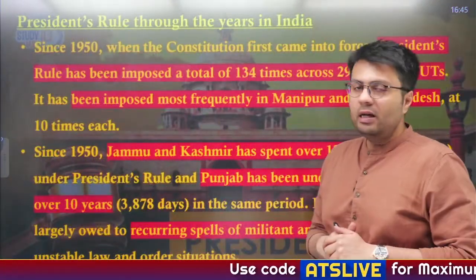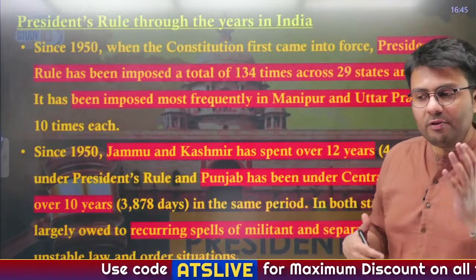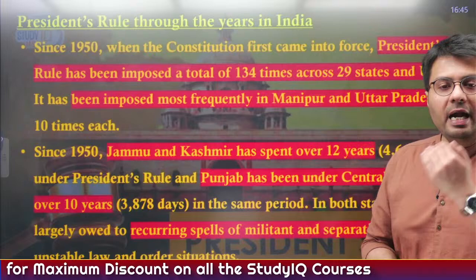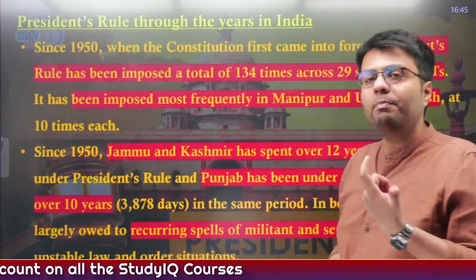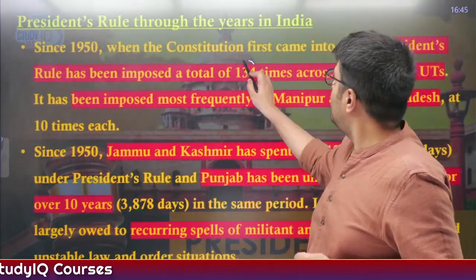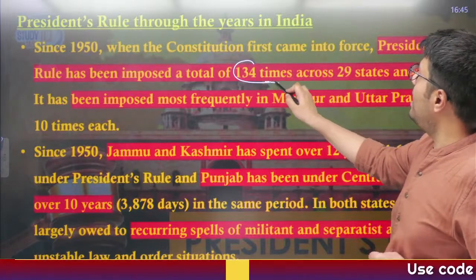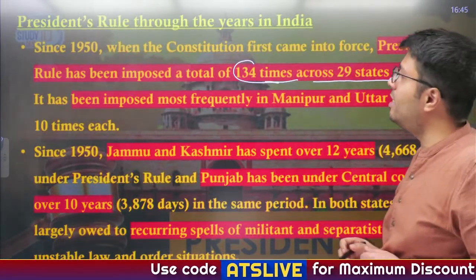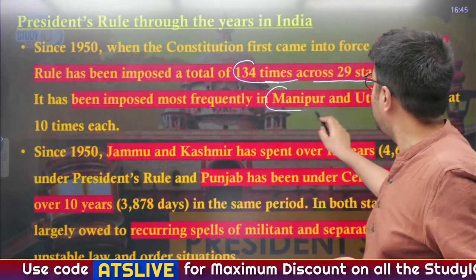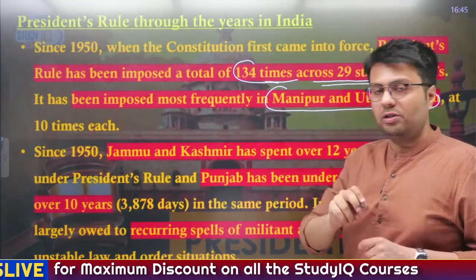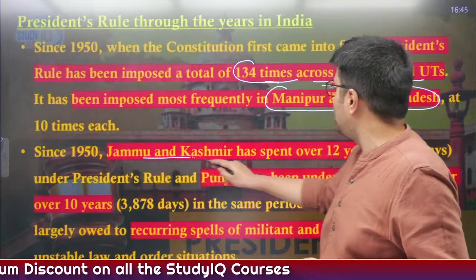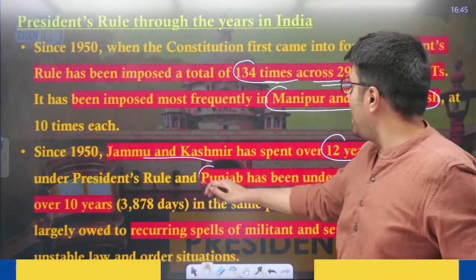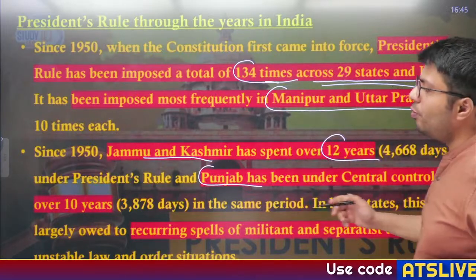Now, president's rule, throughout the years, we have seen that earlier, whenever India got independent and in 1950 a new constitution was enacted, the Indian government had a habit of imposing president's rule quite frequently. So much so that president's rule in total has been imposed 134 times across 29 states and union territories, and most frequently it has been imposed in Manipur and Uttar Pradesh at 10 times each. And since 1950, Jammu and Kashmir has spent over 12 years in total under president's rule, and Punjab has been under the president's rule for over 10 years.